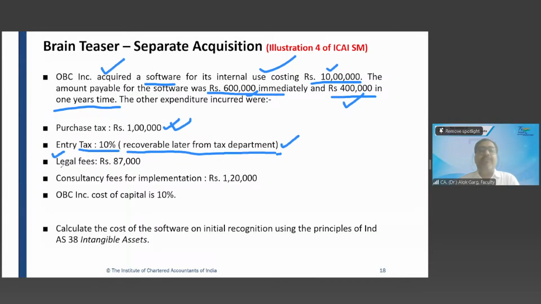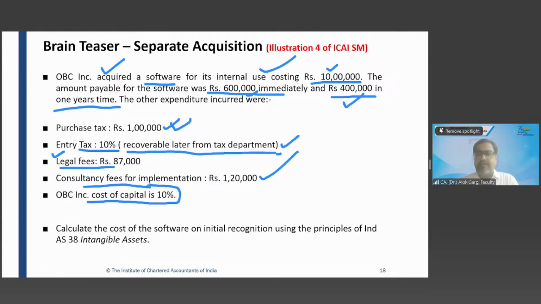Yes. Legal fee 87,000. It will be added to the cost. Consultancy fee for implementation. Yeah, we can add it. This will also be added. The cost of capital of 10% is given. What is the use of this 10%? Why is it given? Discount rate is given, to find the present value of 4 lakh rupees.